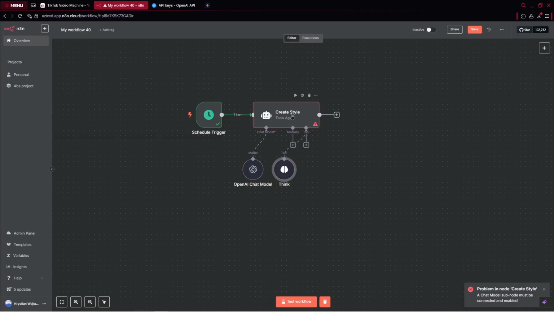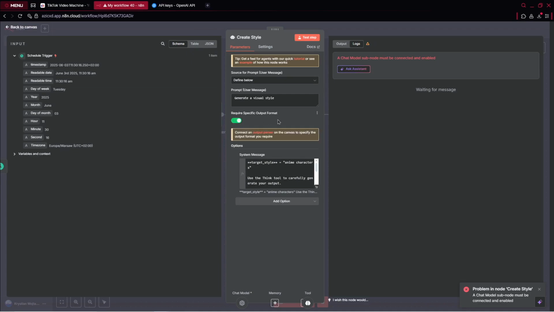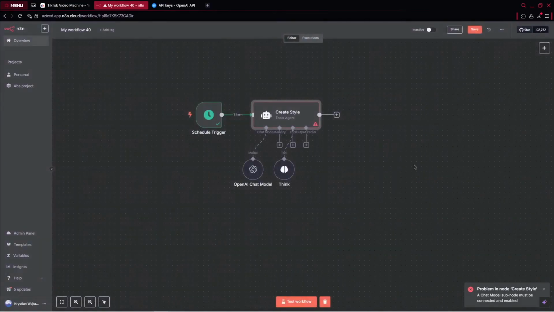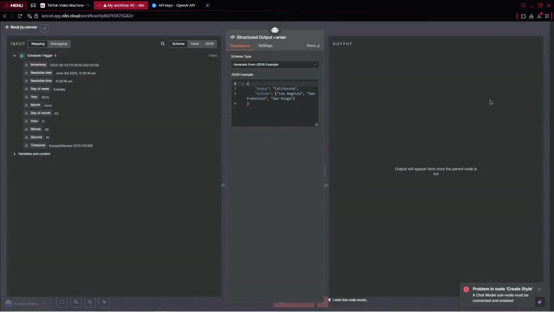And at the end, we need to add another extension, which is our output parser. So here we just click on require specific output format. And there, as you can see, we can add our parser. So we can click on structured output parser, and there we define the exact format we want to get from this AI agent.